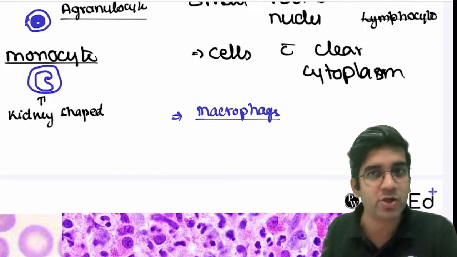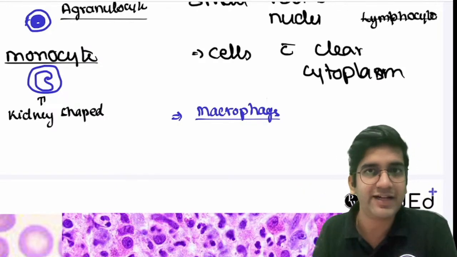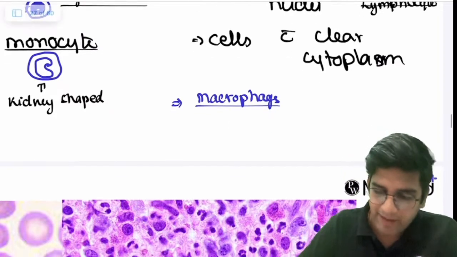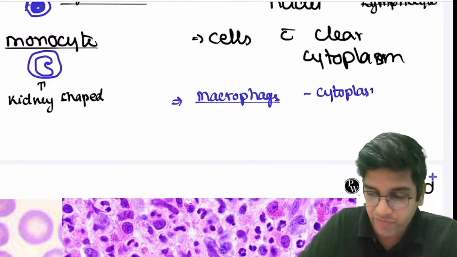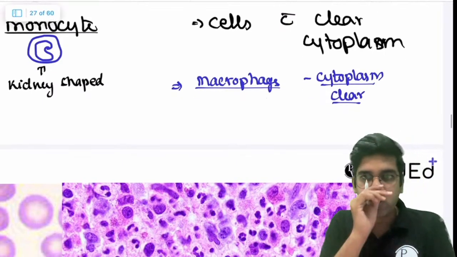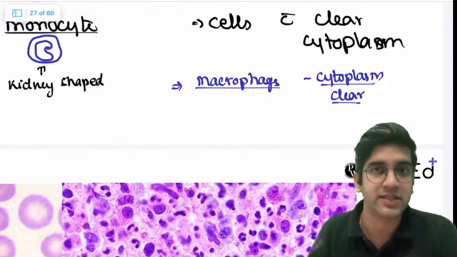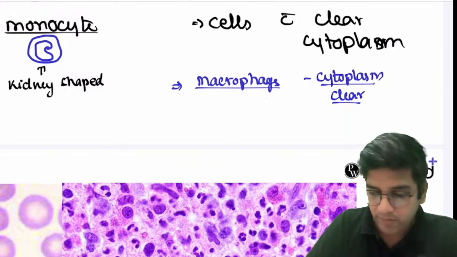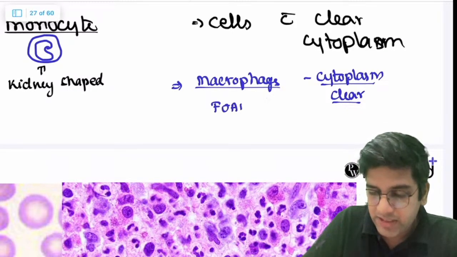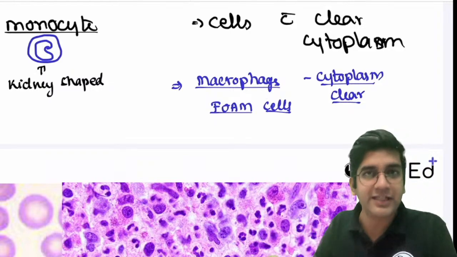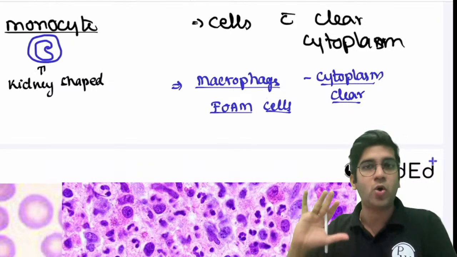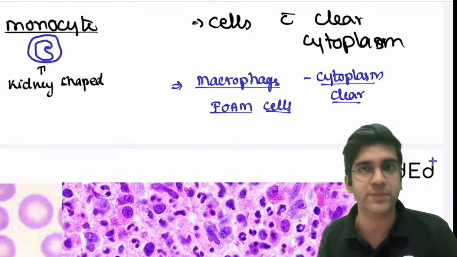What is the color of fat in a biopsy? Fat is clear, right? So macrophage cytoplasm will be clear. The cytoplasm of every macrophage, what you're going to see is clear, because it's going to eat fat. That's a predominant thing which is there in the dead cells, right? That's why we use the term foamy cells. The reason why we call them foam cells, they are foamy because they are made of clear fat, right?